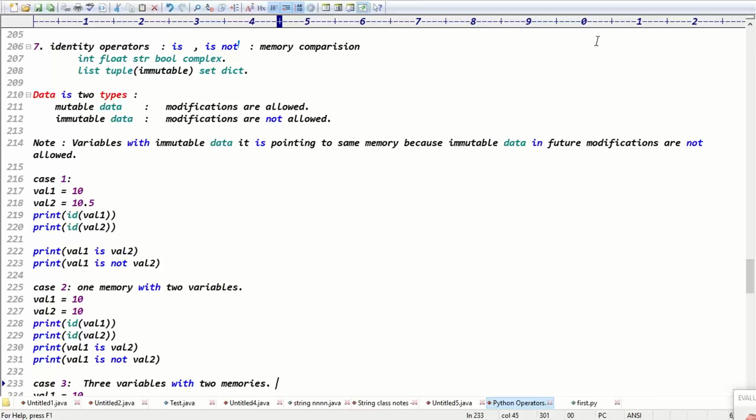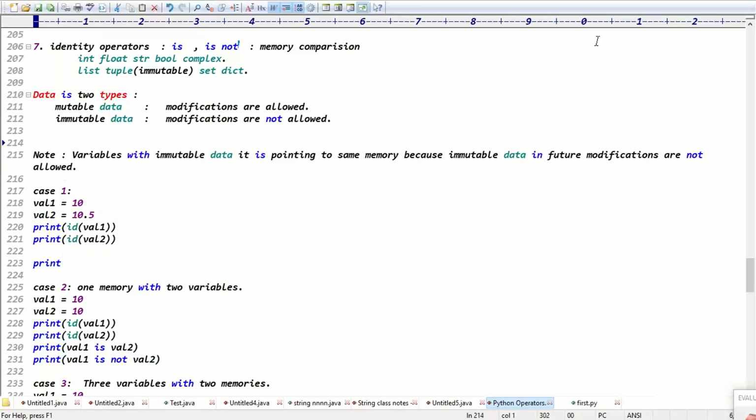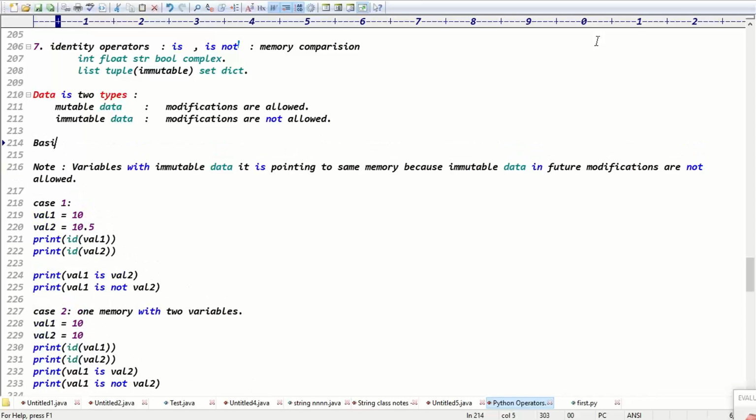See, guys, first the basic data types, what we are discussing? Basic data types are int, float, string, bool, right? These all are immutable data. These all are called what? Immutable data.